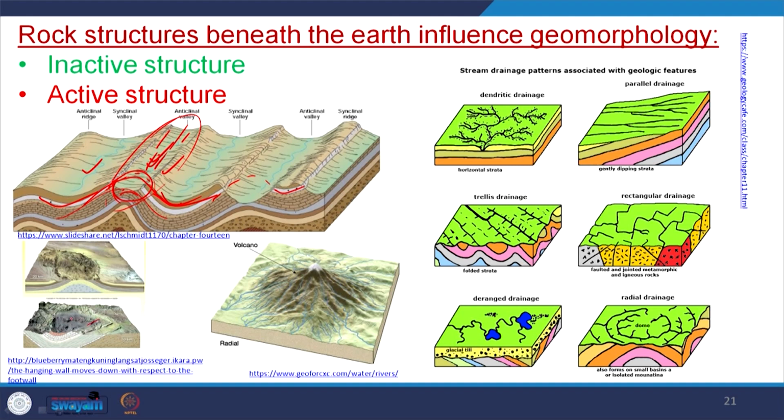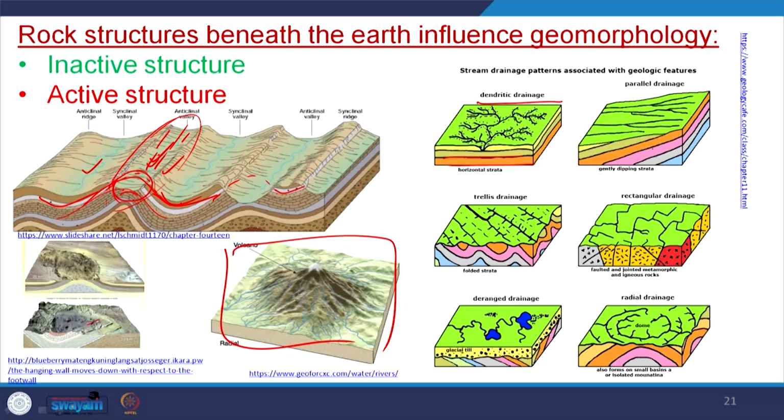If you concentrate on this particular figure, the volcano is here, and you can see the rivers, the channels, they are radiating in all directions. They are creating a radial drainage system. That means it is affecting the geomorphological process, the fluvial processes, is it not?